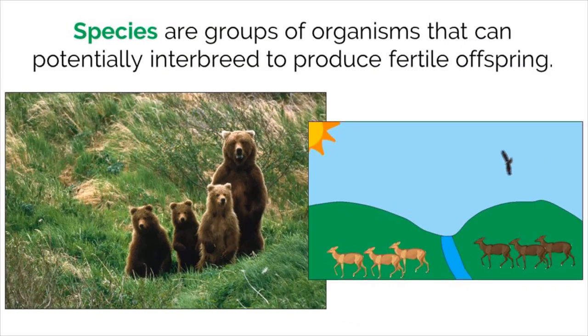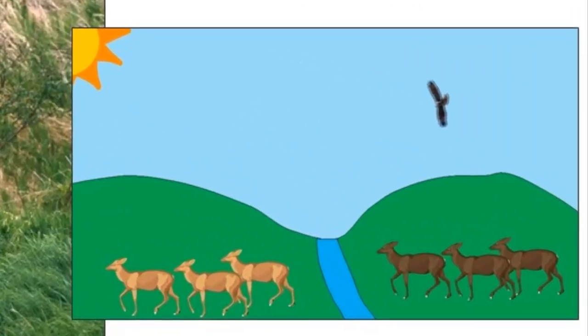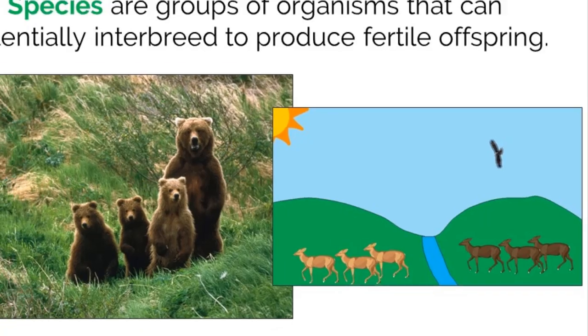While this may seem like a simple concept, there are often challenges to this definition based on what is seen in nature. Looking at this picture, let's assume that the deer on both sides of the river can breed and create fertile offspring given the chance. Now, let's say that the deer cannot physically cross the river because it is very deep with a strong current. In that scenario, these two groups of organisms would never have the opportunity to breed because they are isolated. In this case, would you classify them as being the same species? What do you think will happen over time? These types of questions provoke great conversation when studying ecology and are very relevant to research that is being done in the field.